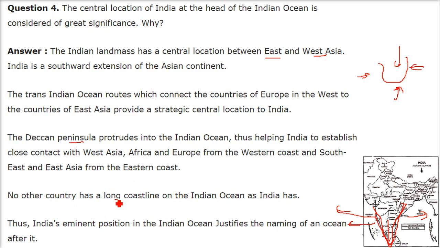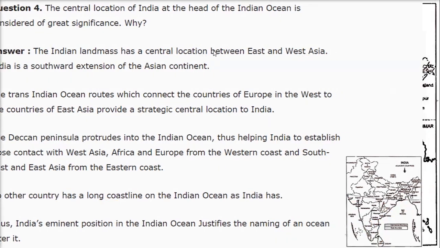No other country has as long a coastline on the Indian Ocean as India has. See, we have all this long coastline. It's huge. So India's eminent, strategic position in the Indian Ocean justifies the naming of the ocean, the Indian Ocean, after India. So we have an ocean in our name.